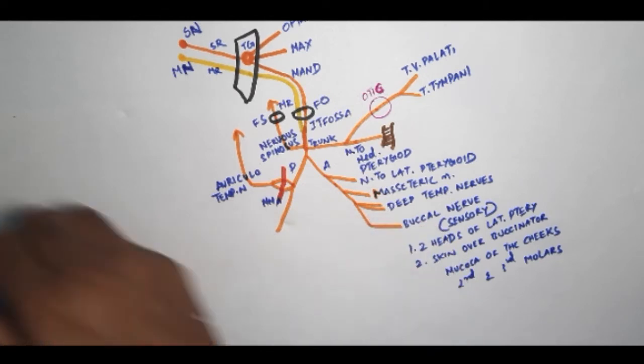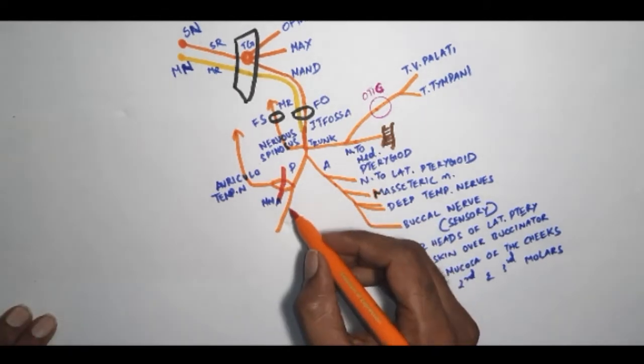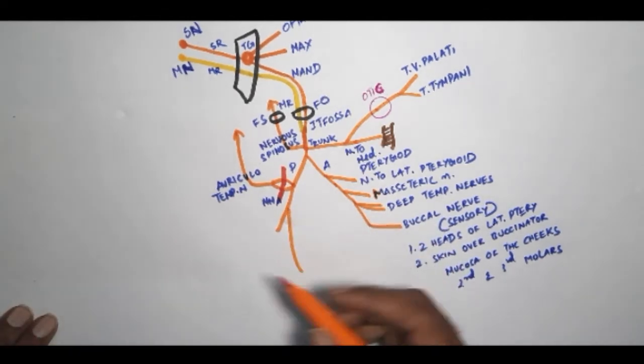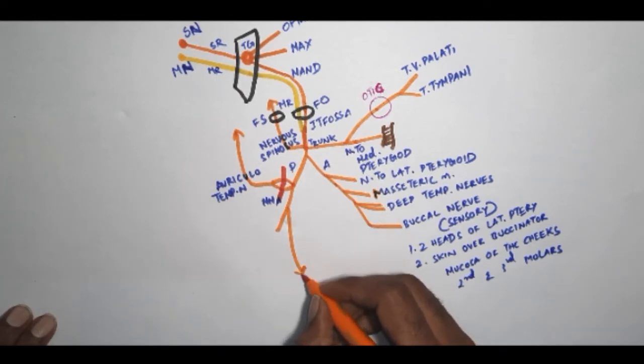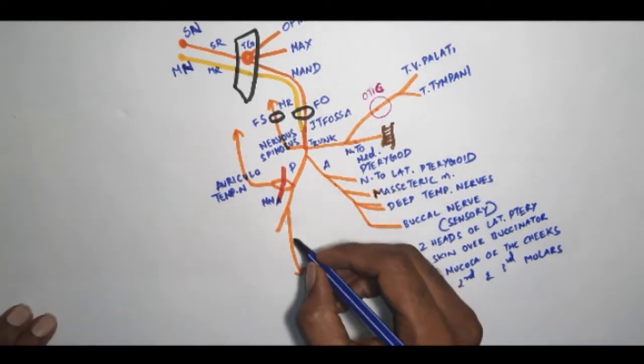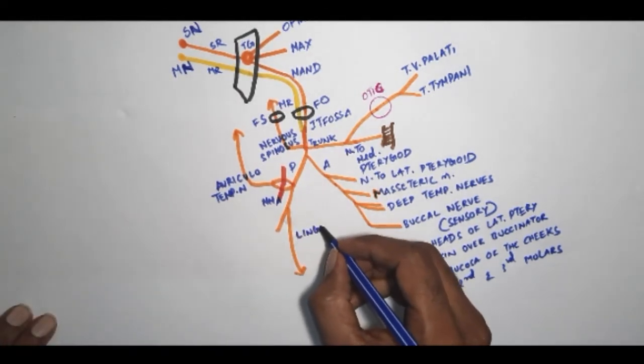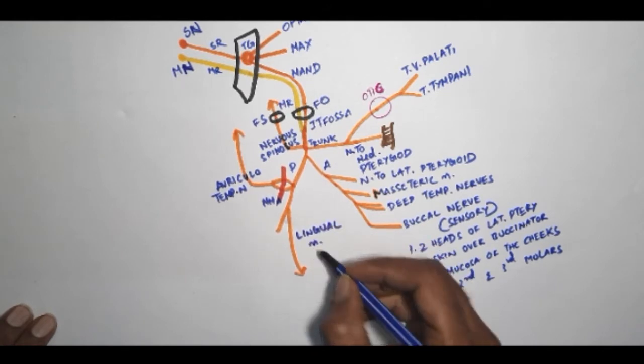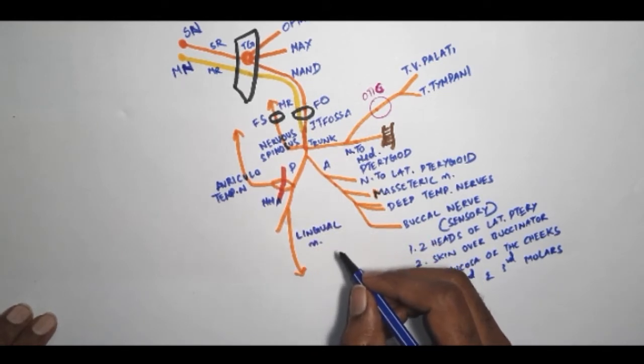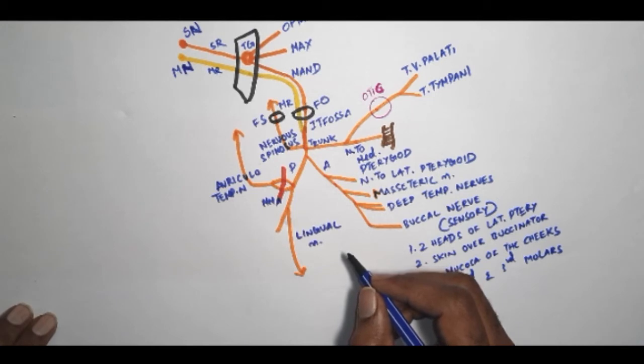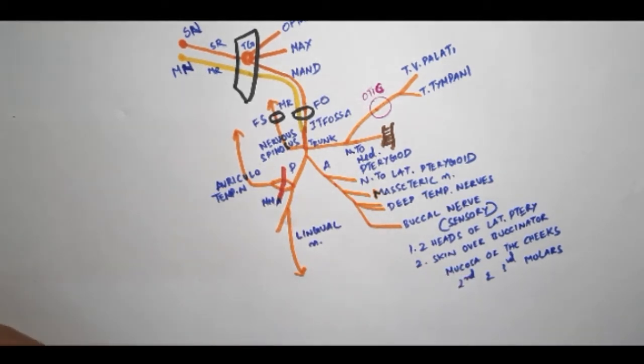The next nerve that is running down is the lingual nerve. The lingual nerve, you know, supplies the tongue. It takes the general sensation from the anterior two-third of the tongue, right?